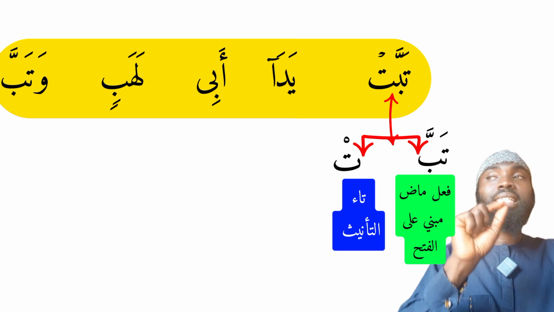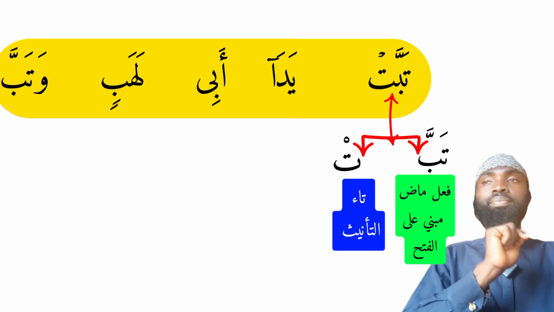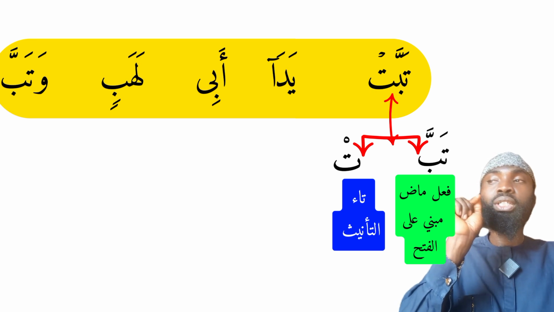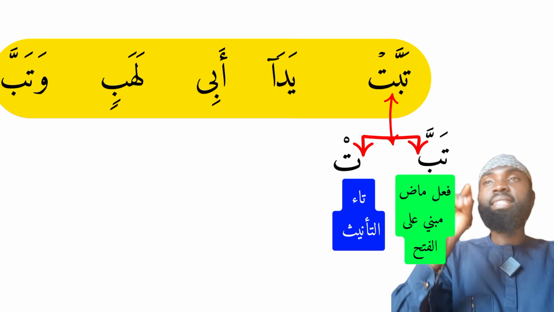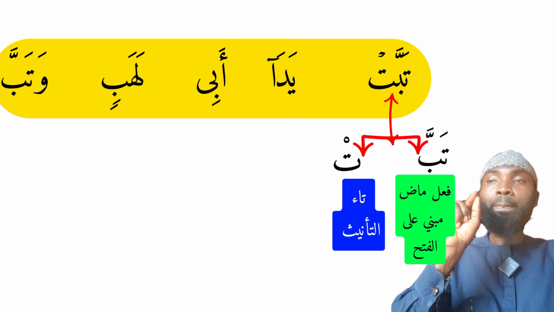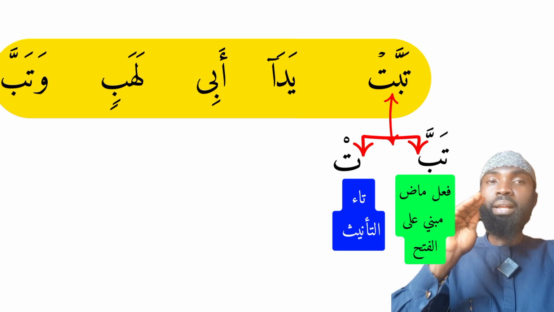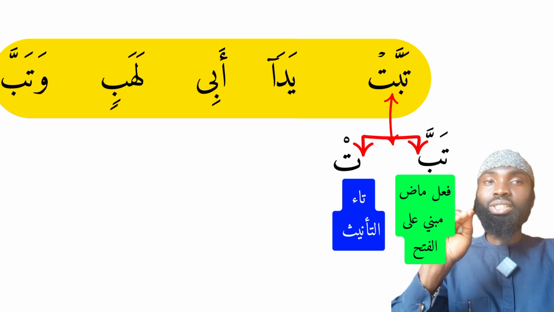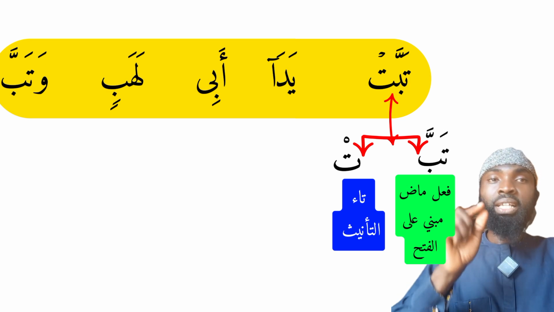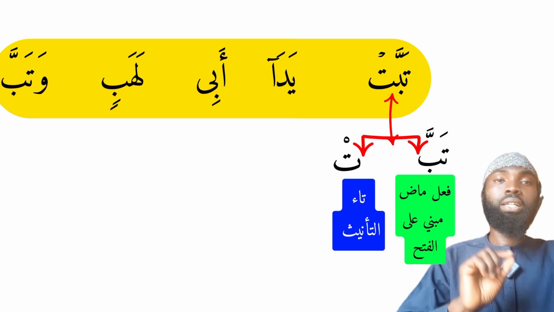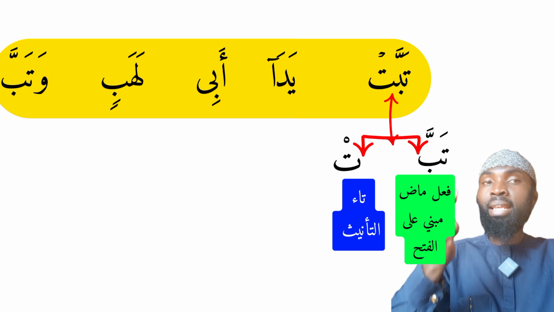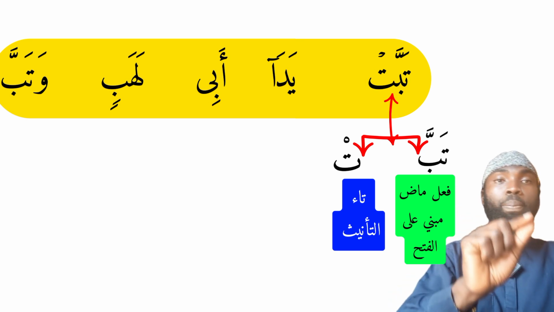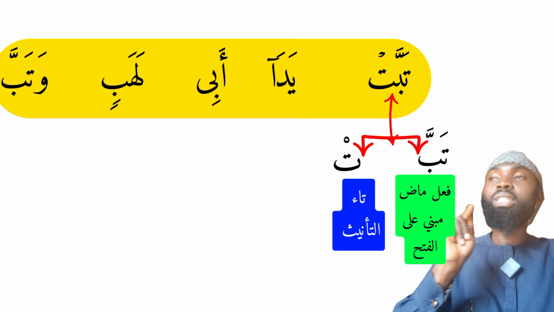Just the way we say qatalat, she killed. Dhahabat, she went. Raja'at, she returned. This is in this format. So tabbat, it means she perished, or it perished, or may it perish. Here some scholars have said that this is a prayer, a curse from Allah subhanahu wa ta'ala, that may so-and-so perish. What will perish? That is the next word we shall be seeing.